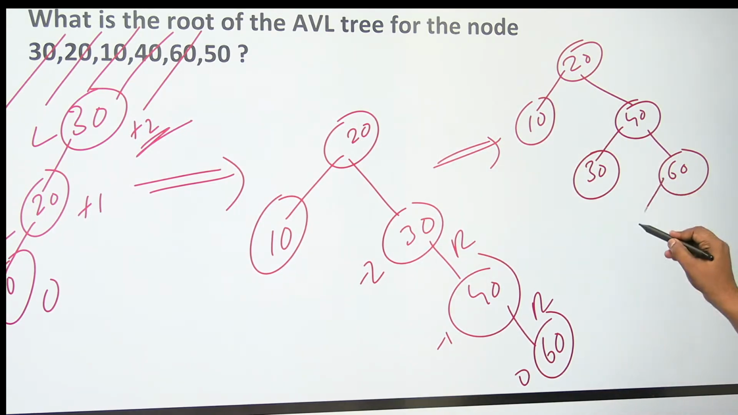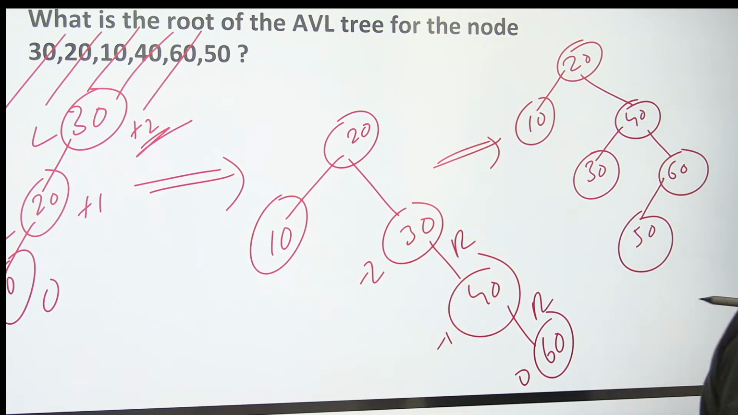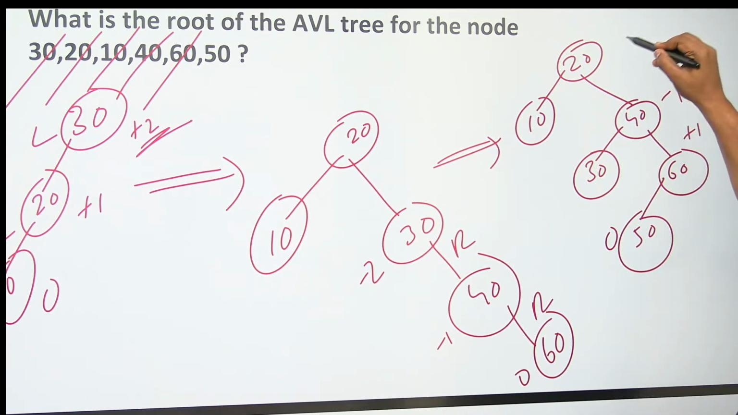50. I think 50 will go here. Let's check once for any problem. Here, 0, it is going to be plus 1, then 1, minus 2. I think minus 1, this is going to be 0, minus 3. What is the answer? Minus 2.